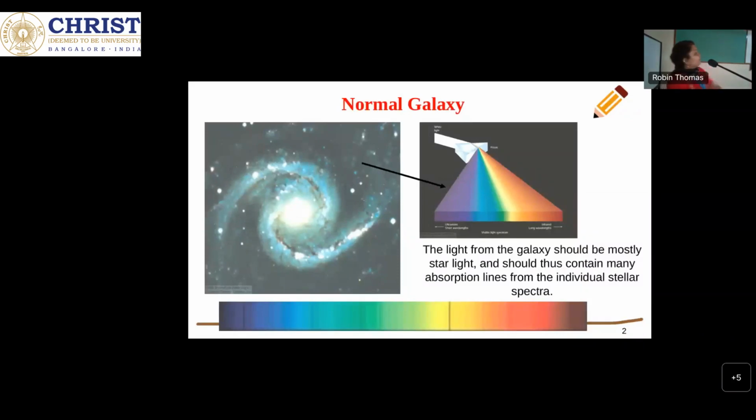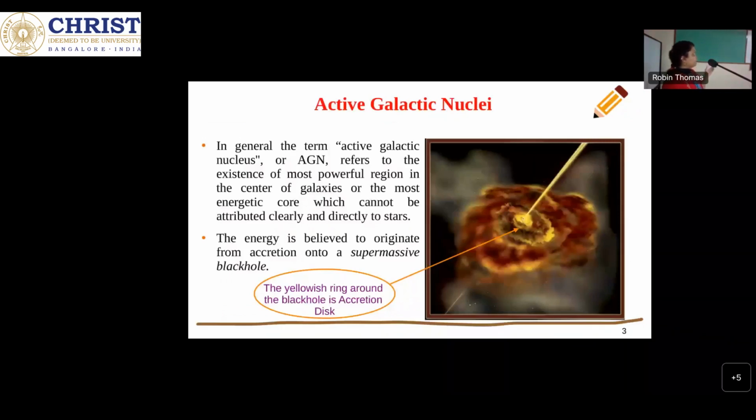Now coming to the active galactic nuclei, or AGN. We can see from the name that its nucleus is very active. Most of the emission from the active galactic nuclei comes from the center of the galaxy. The center of this galaxy is a very powerful region, and this emission cannot be directly attributed to the stars. It is believed that this powerful emission originates from accretion onto a supermassive black hole.